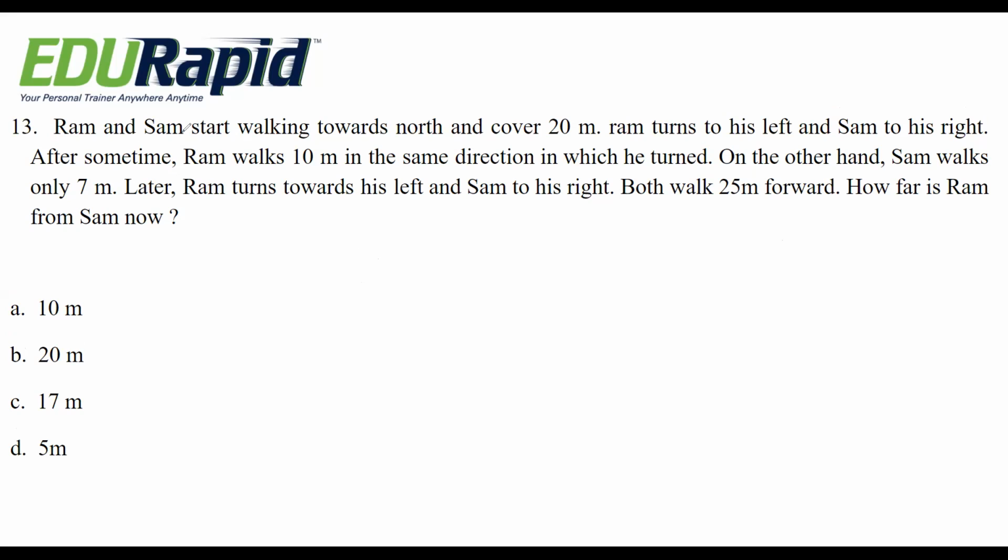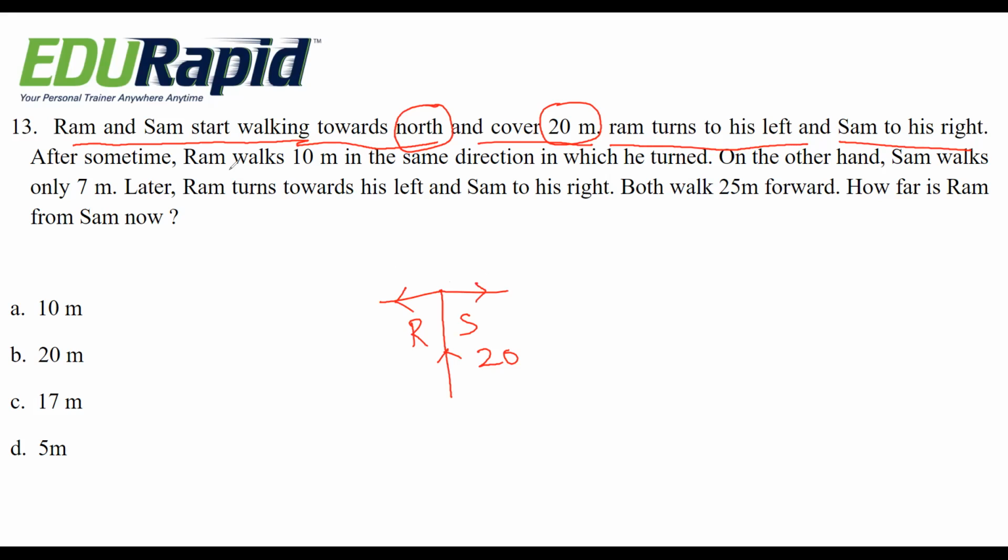See, this question looks big, but it's very simple if you understand. Ram and Sam start walking towards north and cover 20 meter. Both Ram and Sam go towards north 20 meter. Catch this point, north 20 meter. Okay, then Ram turns to his left and Sam to his right. Ram left, Sam right.